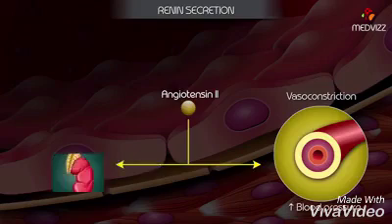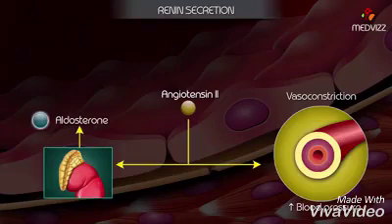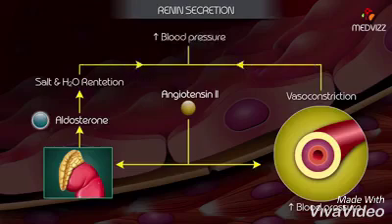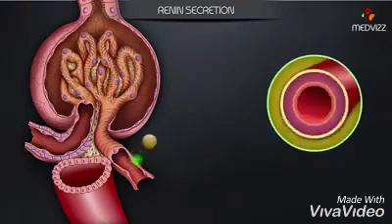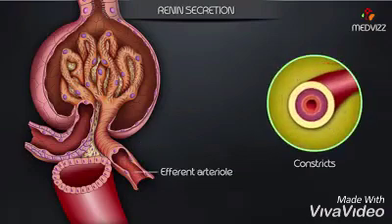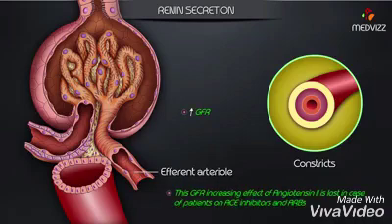Angiotensin 2 also causes the release of aldosterone, which leads to salt and water retention, which in turn causes increase in blood pressure. Angiotensin 2 preferentially constricts efferent arteriole, resulting in an increased GFR. This GFR increasing effect of angiotensin 2 is lost in case of patients on ACE inhibitors and ARBs.